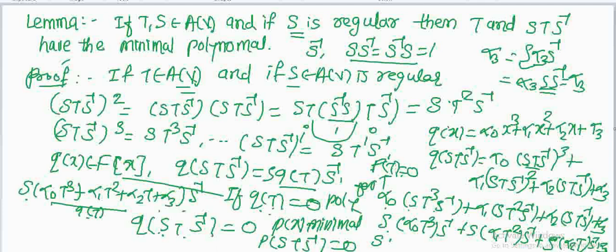Again, no lower degree polynomial than p is satisfied by T, so no lower degree polynomial than p is satisfied by S T S inverse. So this shows that p(x) is the minimal polynomial for S T S inverse also. This means that T and S T S inverse have the same minimal polynomial.